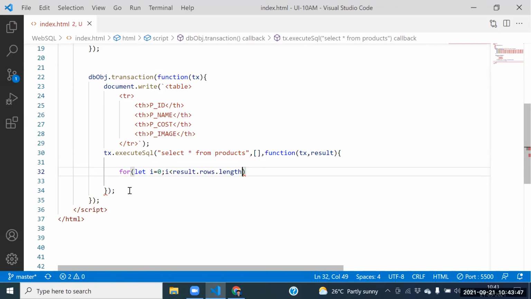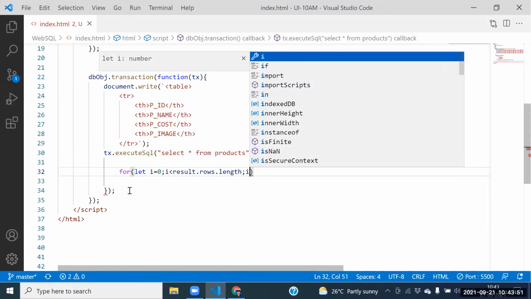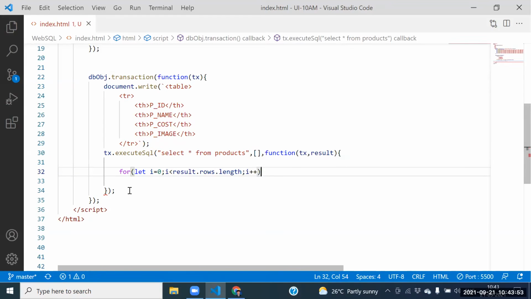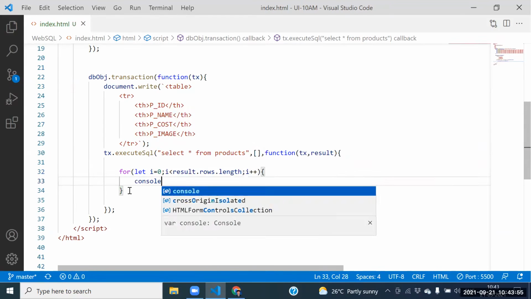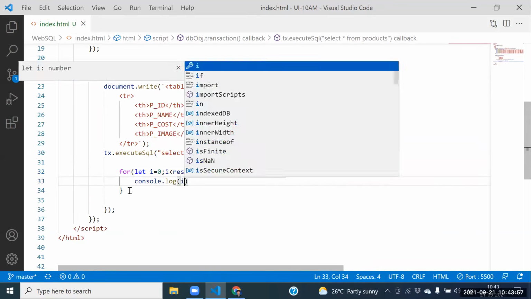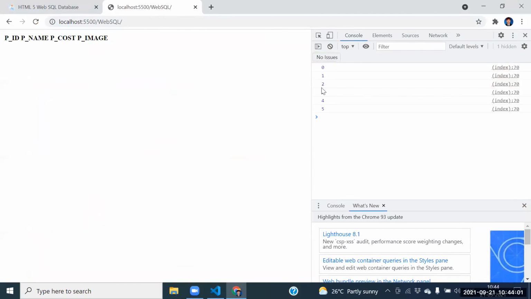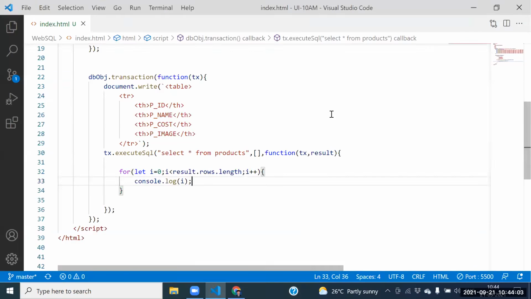What is the next one we need to place again? i plus plus. Increment i, plus plus. Yes, i plus plus we need to place. Check, print the i here first of all. Guys, some methods may not work in this environment. Say this one here: 0, 1, 2, 3, 4, 5, we are getting something now.